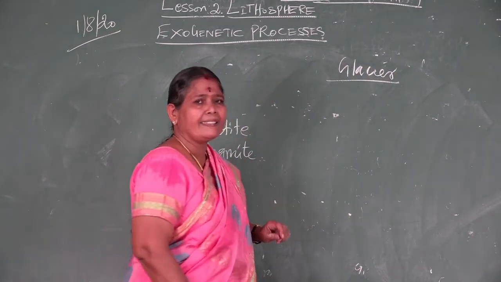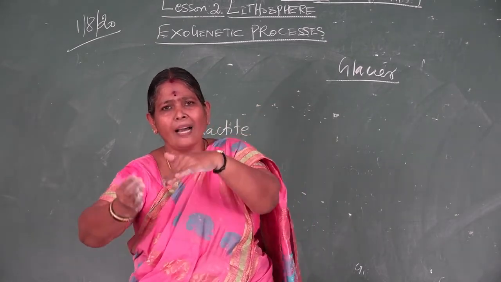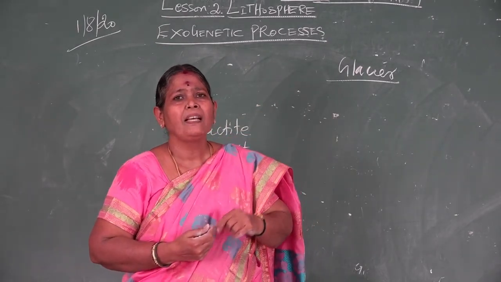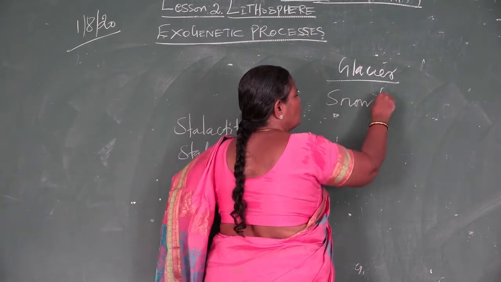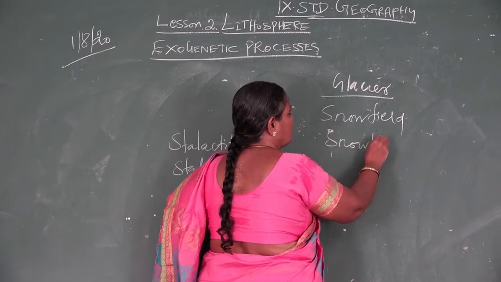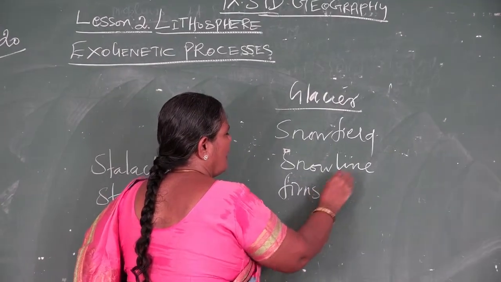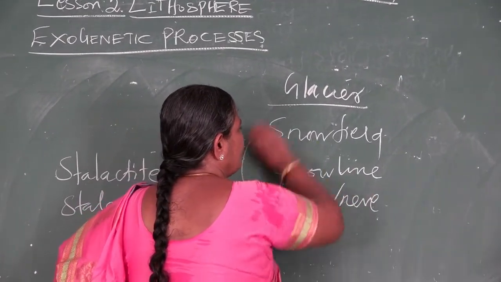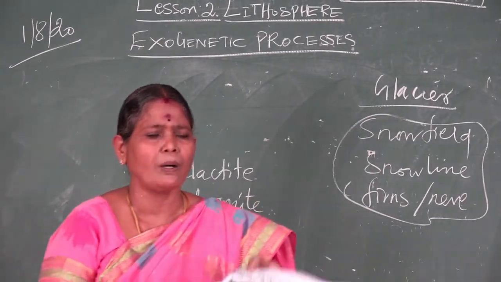What is called a glacier? A river of ice. Moving ice is called a glacier. Its parts we say: snowfield, then snow line, then firn or névé. These terms we work on because all these are essential for forming the landforms.